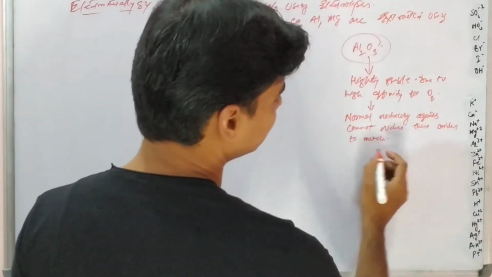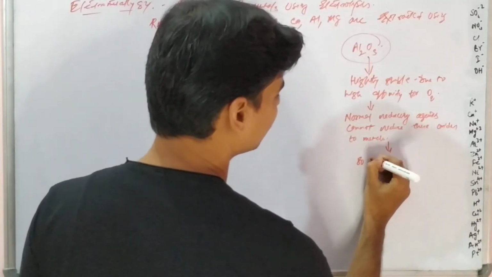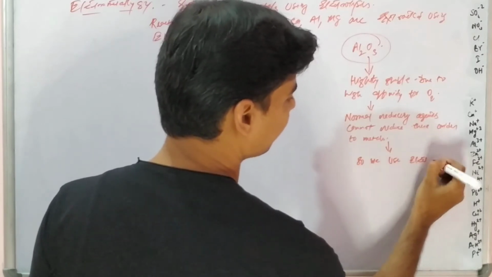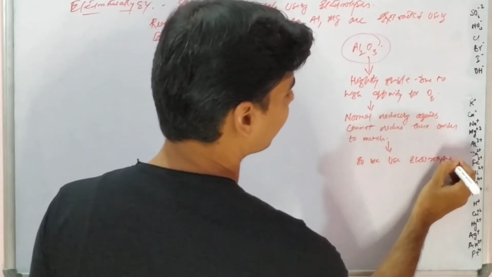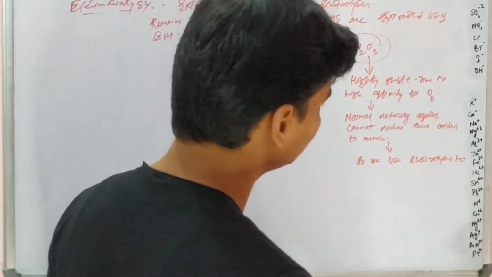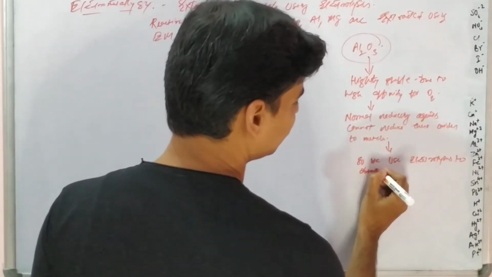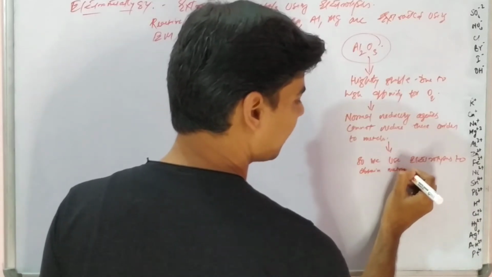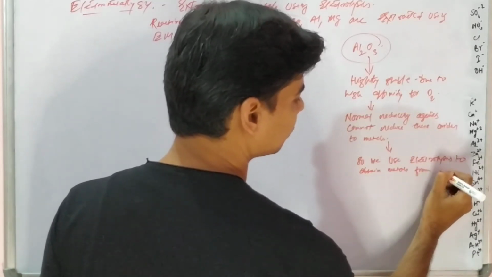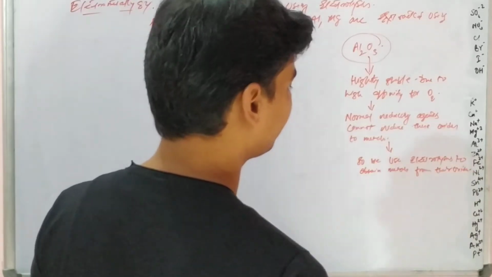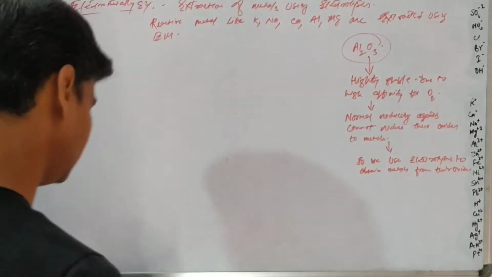So we use electrolysis to obtain metals from their oxides.